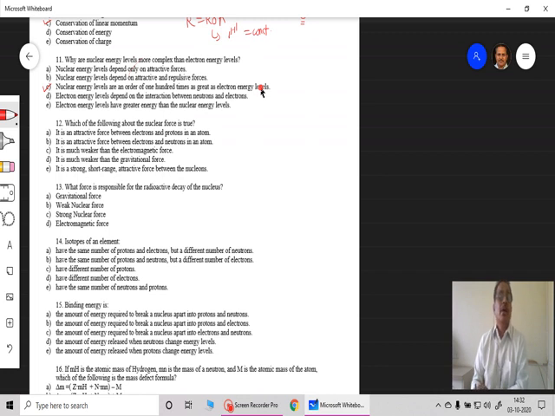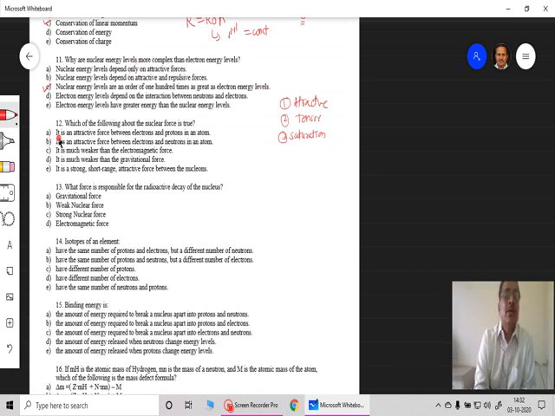Next, which of the following about the nuclear force is true? We have learned about this nuclear force. There are several properties of the nuclear force. We have shown that it is always attractive. Then it is a tensor force, and third, a saturation type of force. These are the properties we have already discussed.